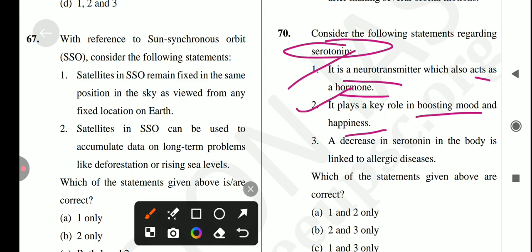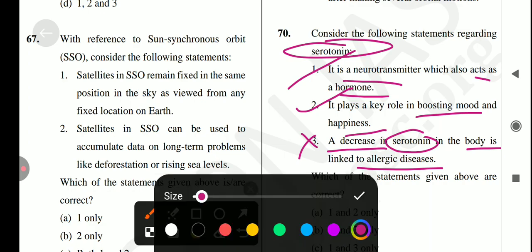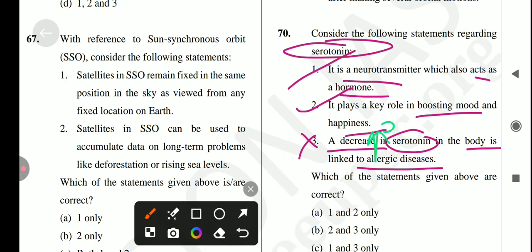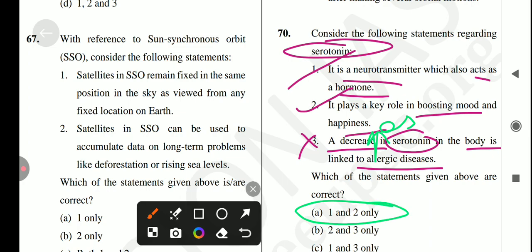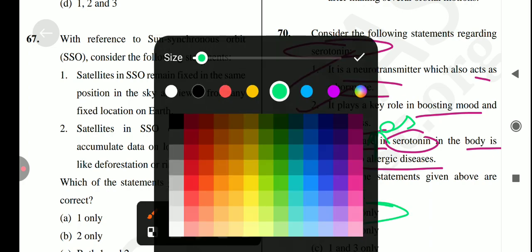And the next one is, a decrease in serotonin in the body is likely to cause allergic disease. Is it true? No, ये decrease नहीं होगा, ये जब increase होगा तब ये होगा. Okay, an increase in serotonin in the body is linked to allergic diseases. Okay, so answer for this question is option number B. Only 1 and 2 is the correct answer for this question.